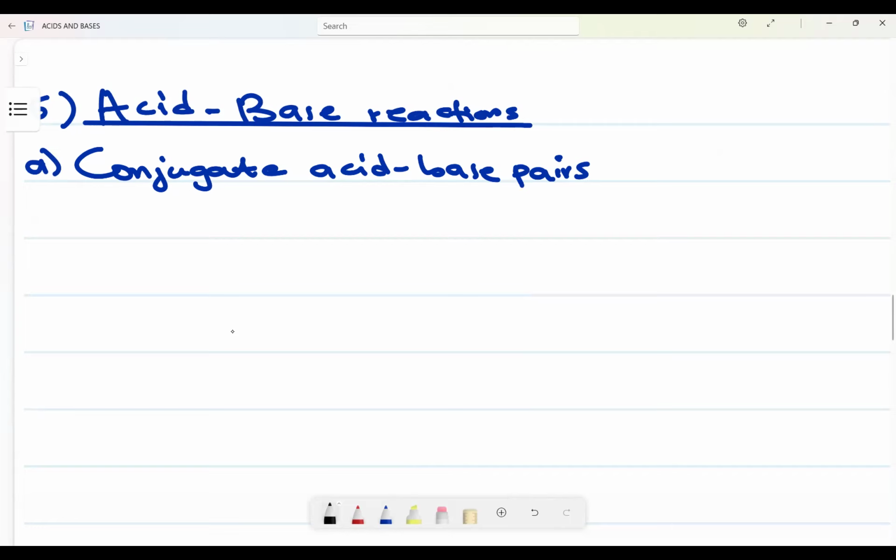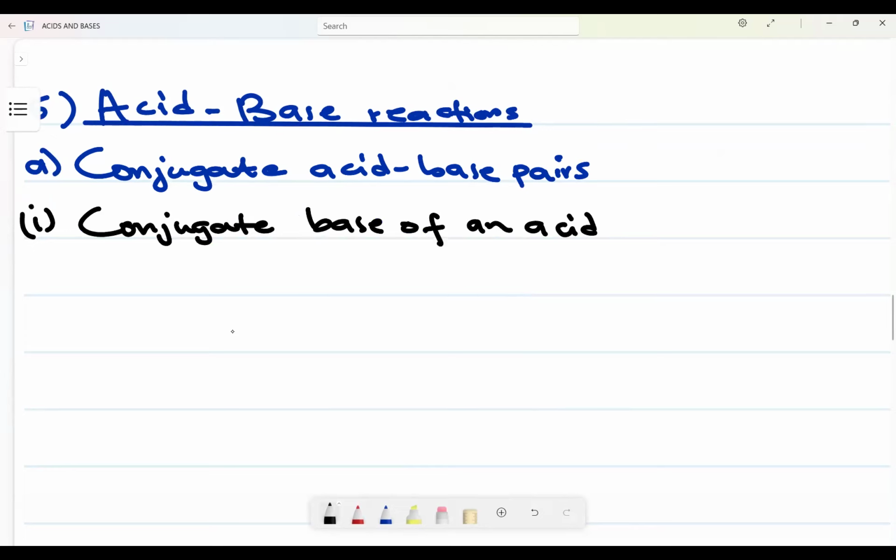This is number A, and this is Roman figure number 1. I want to talk about conjugate base of an acid. Now we are having a conjugate base of an acid.